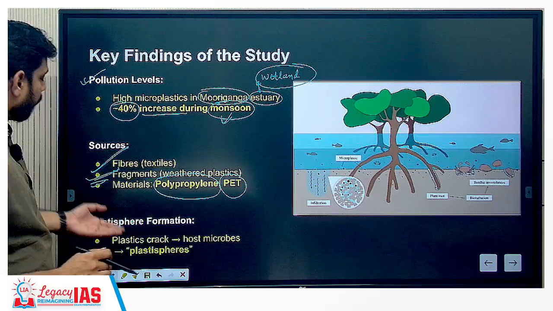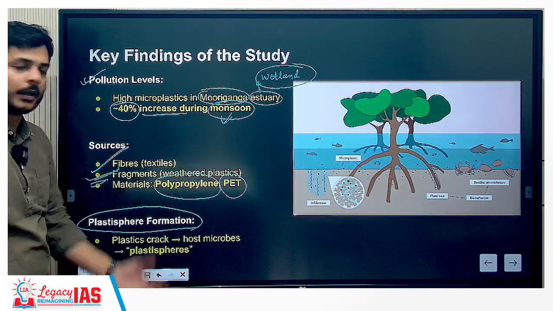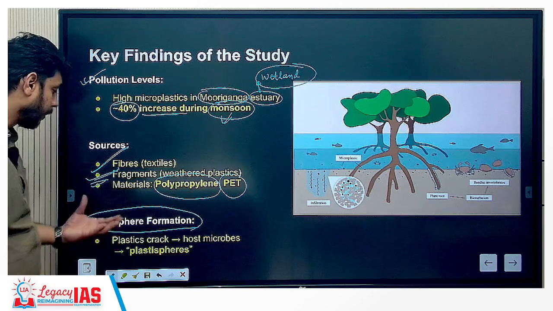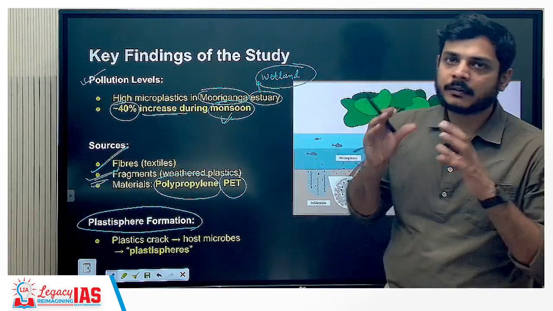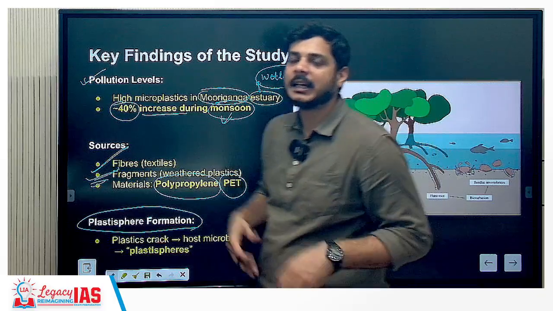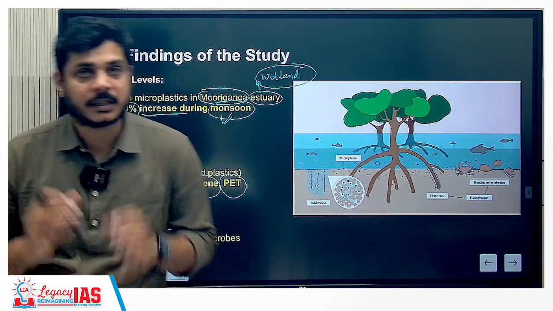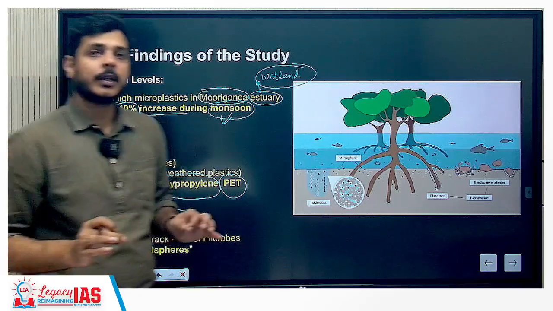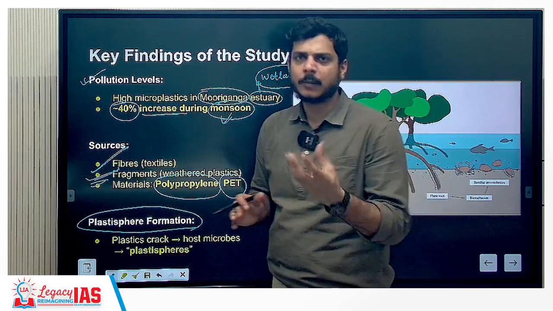Now there is plastisphere formation. This is a very important word, plastisphere. What it means is that microplastics are a great accumulator of pollutants. You would even have heard about persistent organic pollutants. So the pollutants accumulate on the small-sized particles, the microplastics.